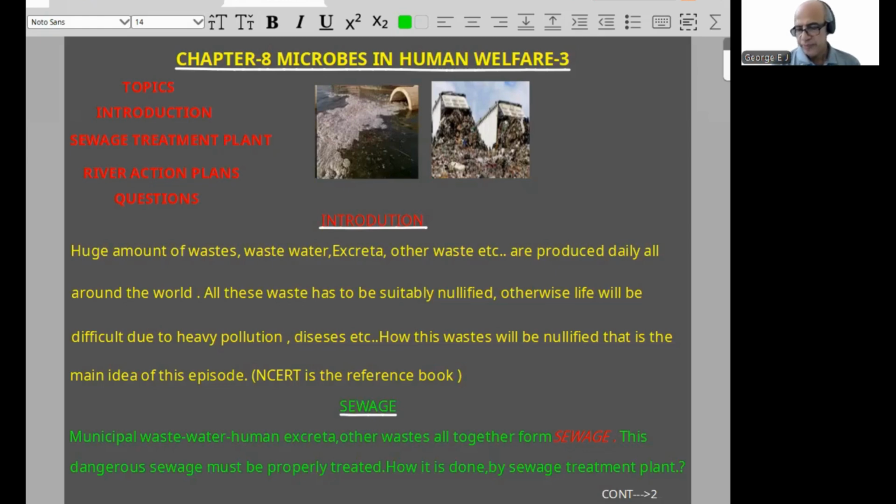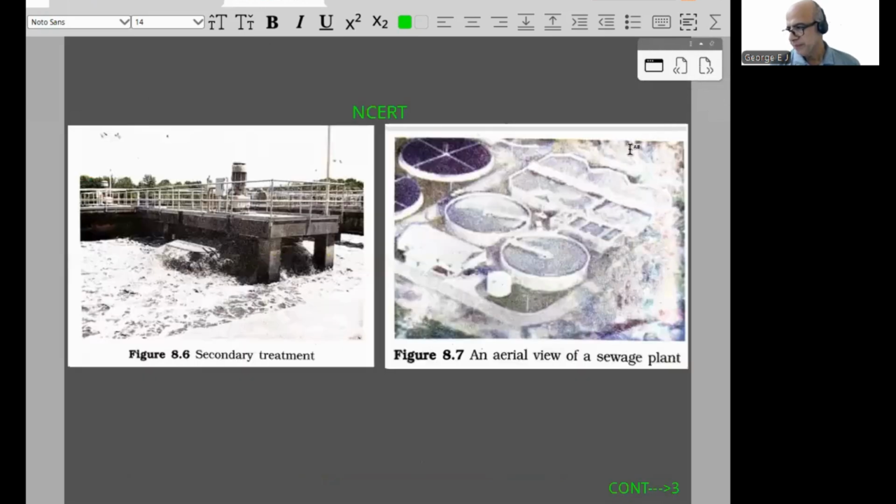So we can start with the main word, sewage. What is meant by sewage? Sewage means the municipal waste, water, human excreta, and other waste all together. This dangerous sewage must be properly treated. How is it done? By the sewage treatment plant, and that is what we'll be learning mainly in this episode. I think the first page idea is clear to all of you. So we can proceed to the second page.